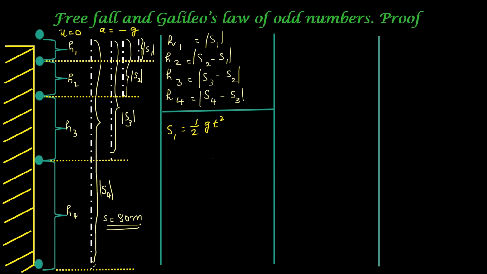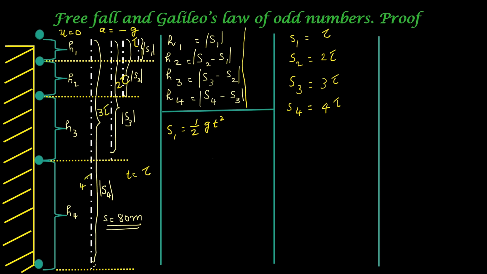The absolute values of S1, S2, S3, S4 are not equal. And the time taken for this displacement also is not equal. To avoid confusion, we use another symbol for the time taken for the displacement is equal to S1, S2, S3 and S4. The symbol taken is T is equal to tau. So the time taken for S1 is tau, for S2 it is 2 tau, for S3 it is 3 tau and for S4 it is 4 tau. That is how the time is considered. I will mark these displacements in the diagram as tau, 2 tau, 3 tau and 4 tau.